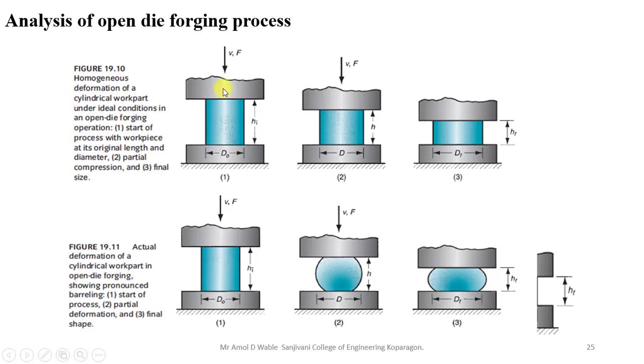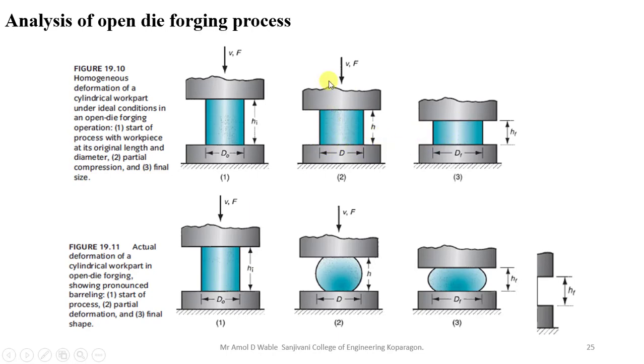So due to that, when you apply an external blow on your workpiece, this was the initial diameter, this is the initial height. After applying load on it, the same shape will be there, only the height will be reduced and the diameter will be increased.